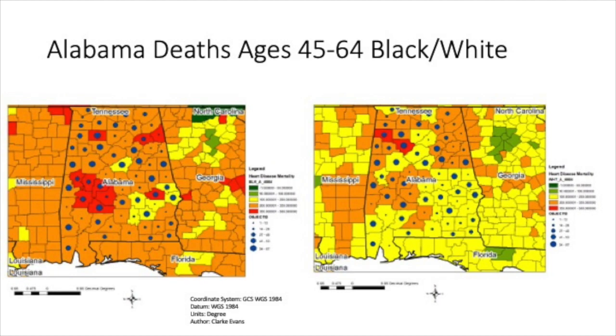And for the next age group, which is 45 through 64, we see a bit more of a significant difference in heart disease mortality. There's a lot more red and orange on the map to the left, which is the black map, than on the map to the right, which is the white map.